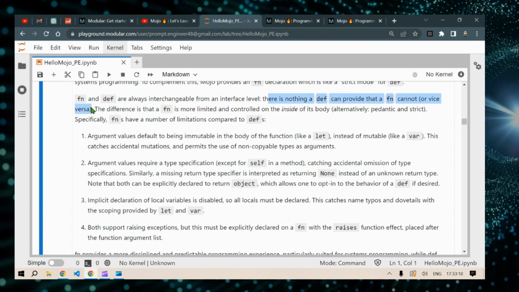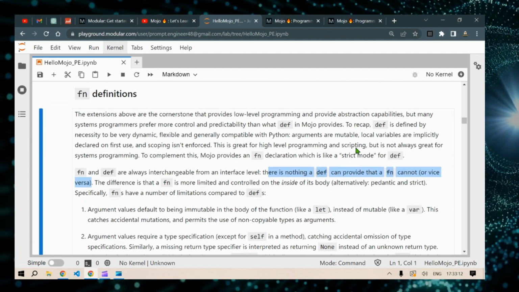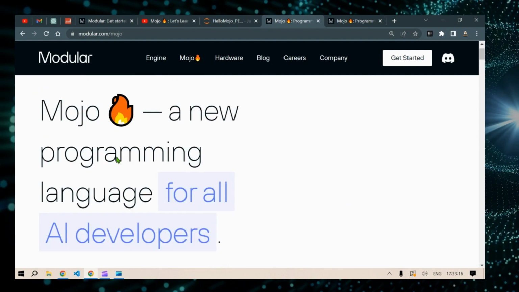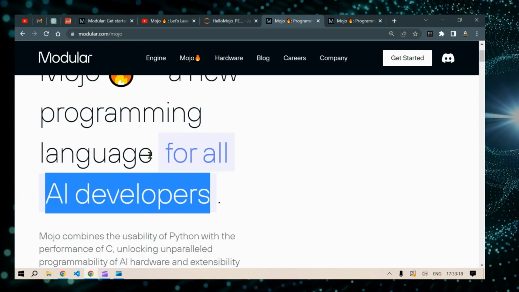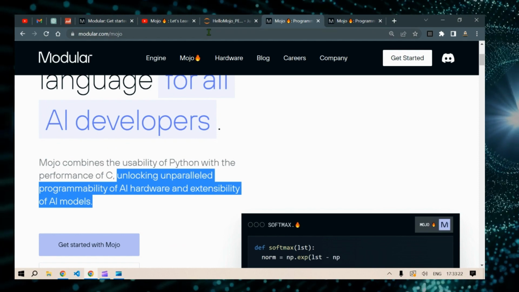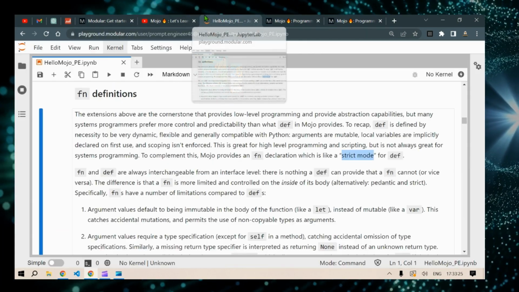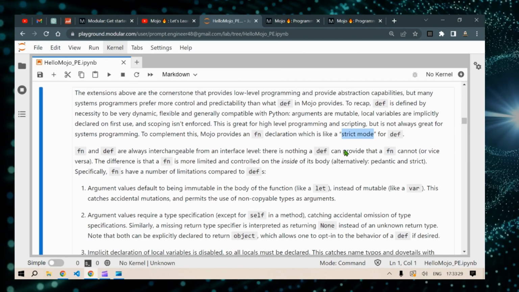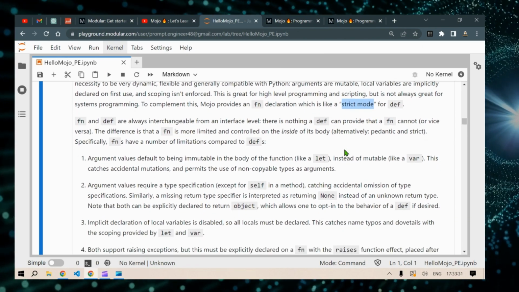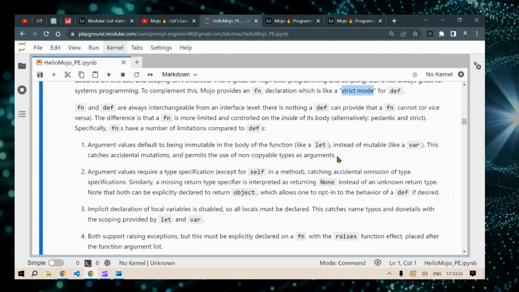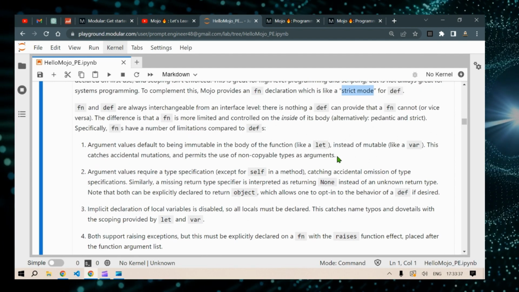The difference lies in the level of strictness and control within the function body, because the MOJO programming language has been developed for AI developers, and we want very fast action and processing. Therefore, when we increase the strictness and control within the function, it increases the speed. It is also worth mentioning that if desired, one can explicitly declare the FN to return objects, thereby opting into the behavior of def and relaxing some of the limitations imposed by FN.